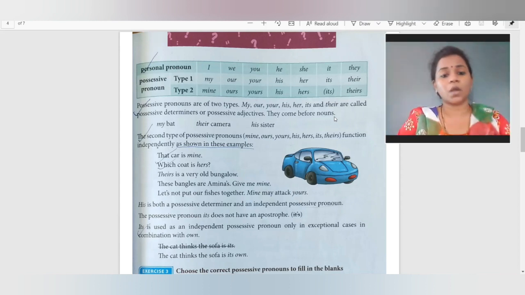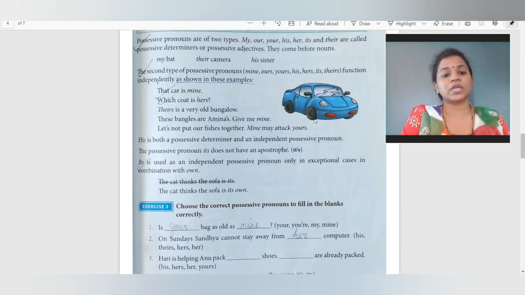The possessive pronoun it doesn't have an apostrophe. There will be no apostrophe in hers, theirs, yours, mine. Nowhere will an apostrophe come in place of s, as we normally write. It is used as an independent possessive pronoun only in exceptional cases in combination with own. The cat thinks the sofa is its own.